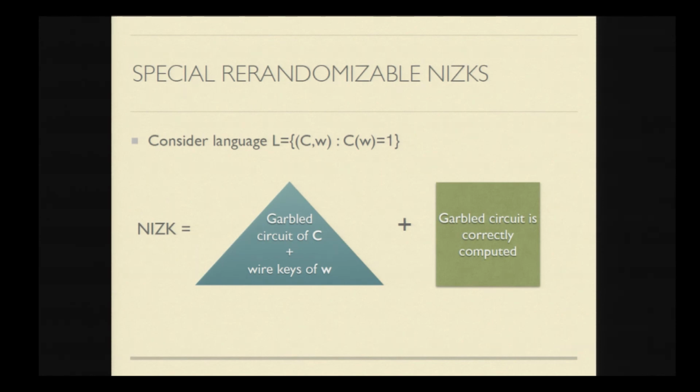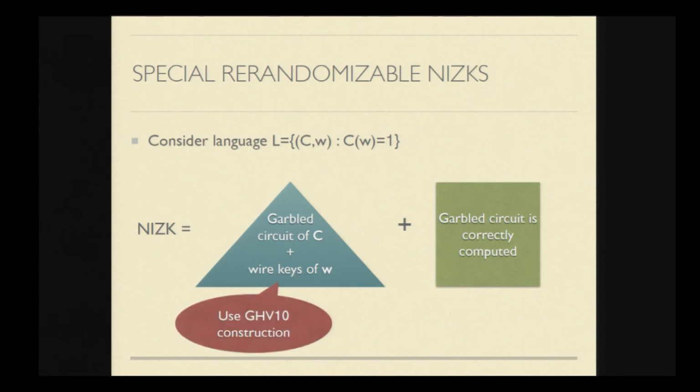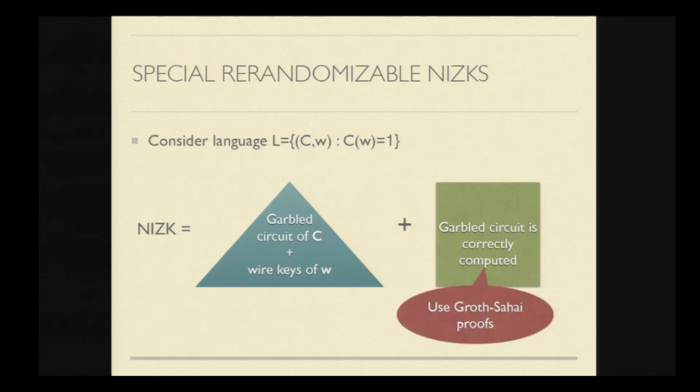And to satisfy the special re-randomizable NIZK proof system, we use specific constructions. Namely, we use the Gentry, Halevi, Vaikuntanathan construction from 2010 for constructing the garbled circuit, and we use the Groth-Sahai proofs to validate that the garbled circuit is correctly computed.